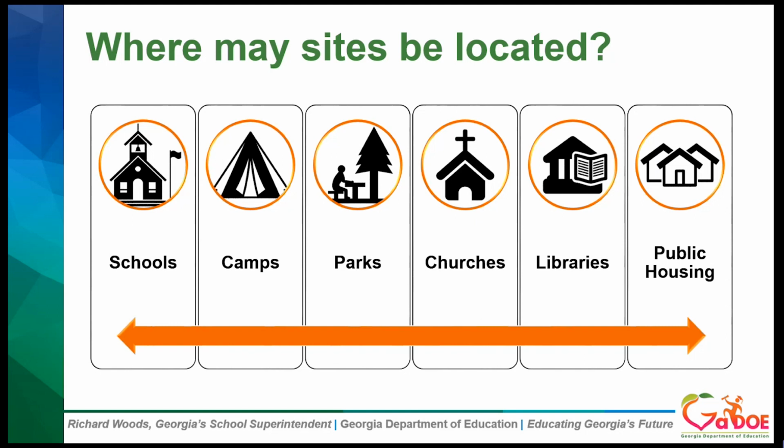So where in the community can sites be located? And you really have a lot of flexibility. They can be in multiple places. Some examples of those are provided on the slide there for you. We've also seen other examples, such as maybe at the community pool, or at a parks and rec, other types of areas within the community that would have access to a lot of children. So you'll have to think maybe outside the box and find some of those community locations that would serve children in need.